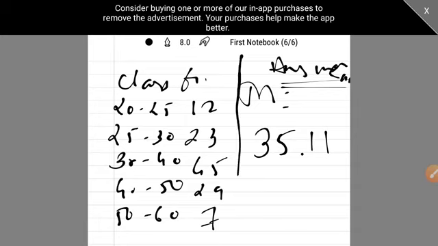Okay, this is your question. You have to follow 3 steps. Step 1 is to find the class, that is, median is the value of n upon 2th observation. By that observation you have to select the class, that is the second step. And the third step is median is equal to L plus n by 2 minus CFI upon FI into C. Now CFI is the cumulative frequency of the previous class, FI is the frequency of the same class, and C is for class length.